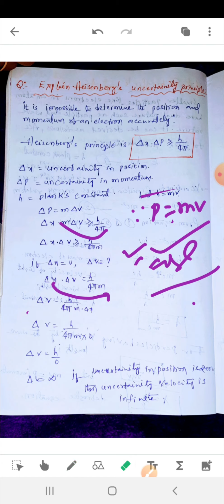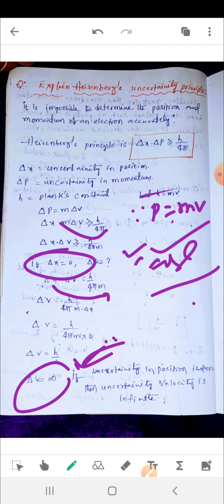In this case delta x equals 0, so substituting, delta v equals h by 4 pi into 0, which means delta v equals h by 0. Finally, h by 0 shows infinity.